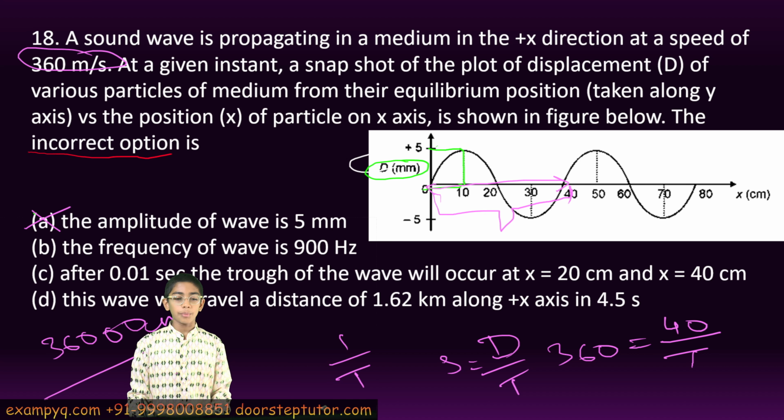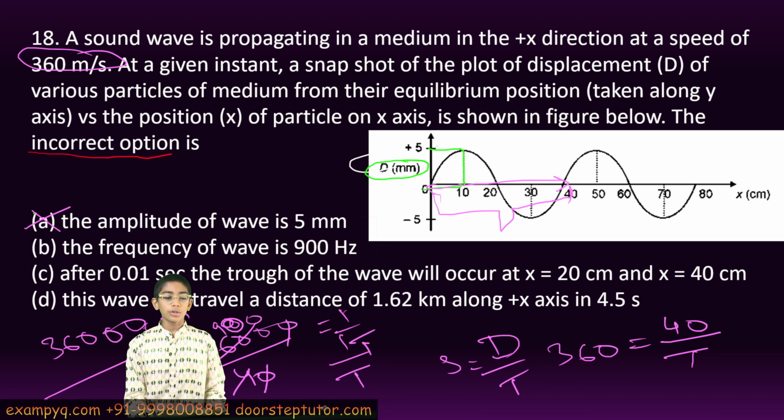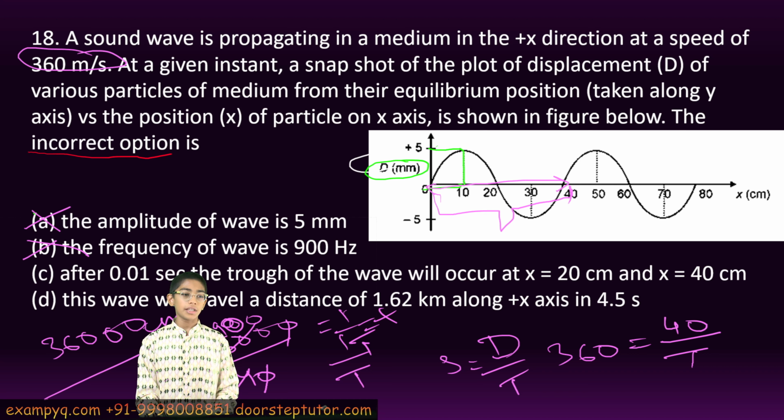Now we have to find the frequency in hertz. The frequency is 1 upon time period, so 1 upon time period is the speed, 36000 centimeters per second, upon the wavelength, which is 40. So the frequency of the wave is 36000 upon 40, and cancelling it we get 900, which is equal to 1 upon time period, and we know that 1 upon time period is equal to frequency. So the frequency is 900 Hertz. So this statement is correct, but we are asked for the incorrect option, so this will not be the answer.